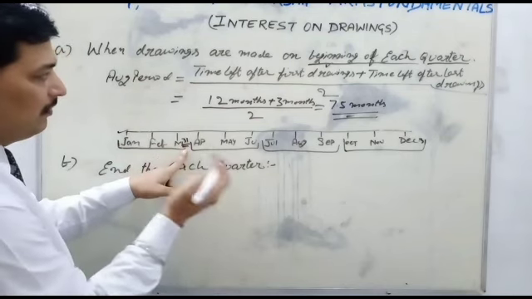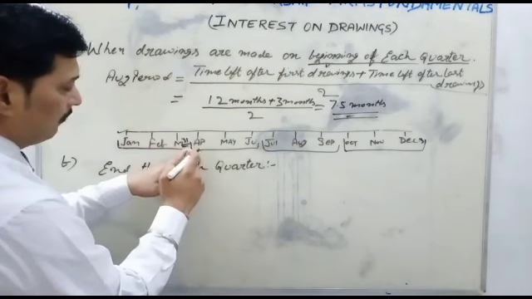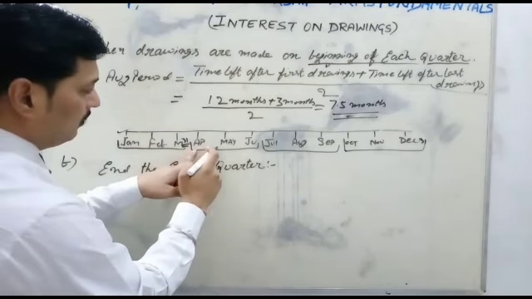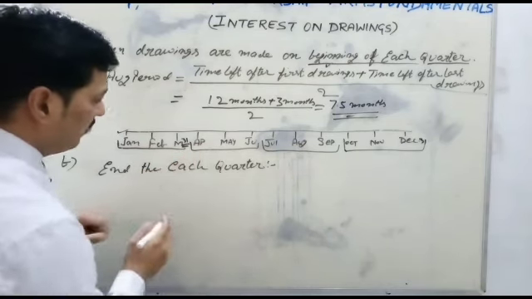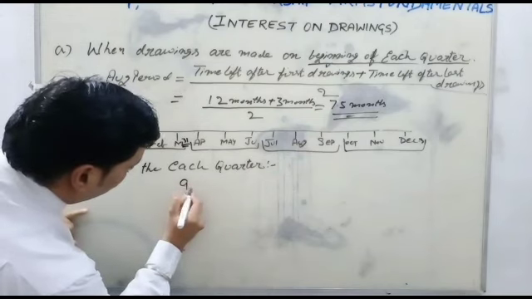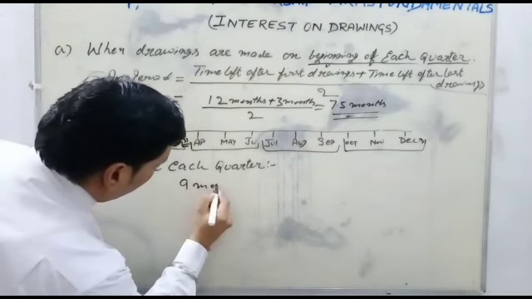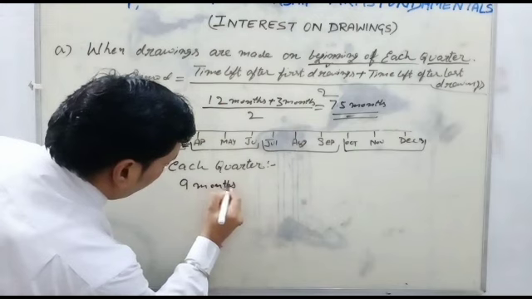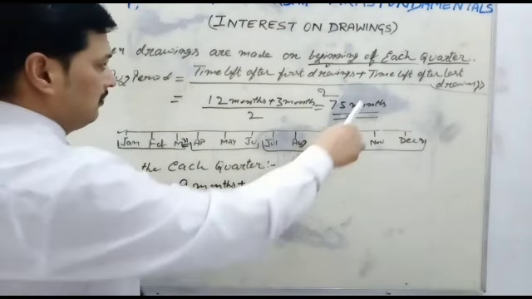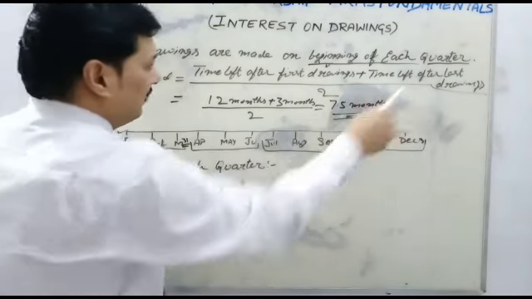How much time remains after the first drawing? After the first drawing, 3 quarters remain, which means 9 months. And second, time left after last drawing.